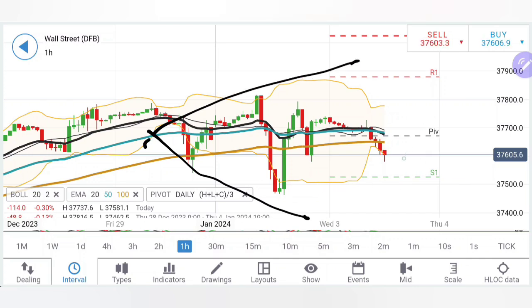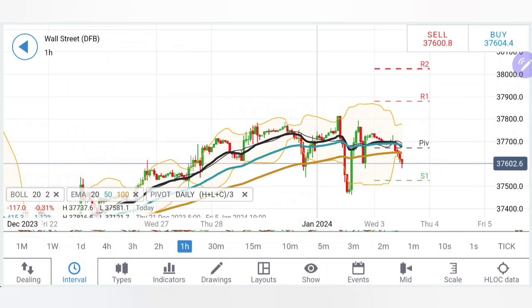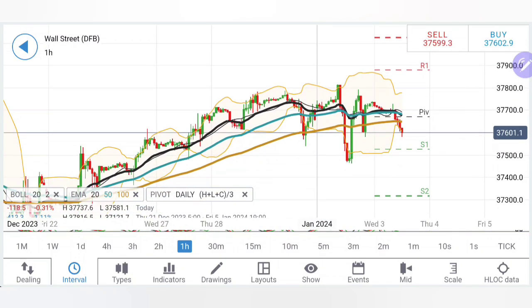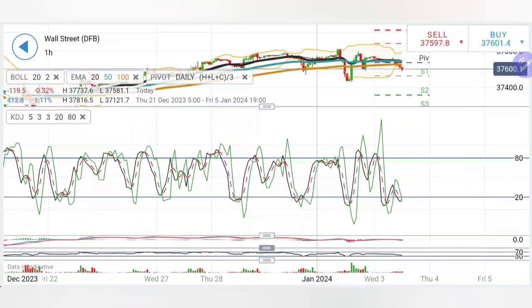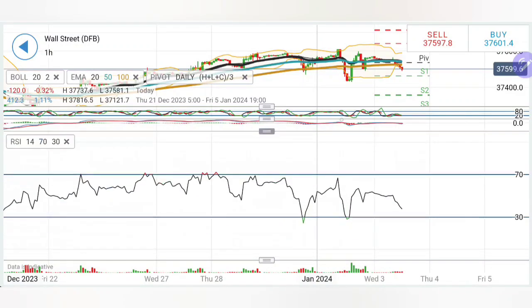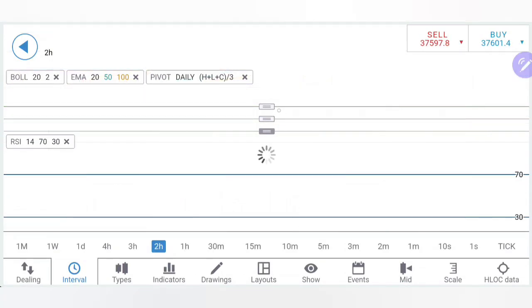Now we have to wait for it to break below 37,500 levels. Below 37,480 is definitely greater support. Below this zone, it is going to definitely bring more bearishness, where we can look forward to 37,400 and 300. Rather, I will say 37,300 and 200 as the next targets. Stochastic oversold, MACD divergent and bearish, RSI looking downwards here.